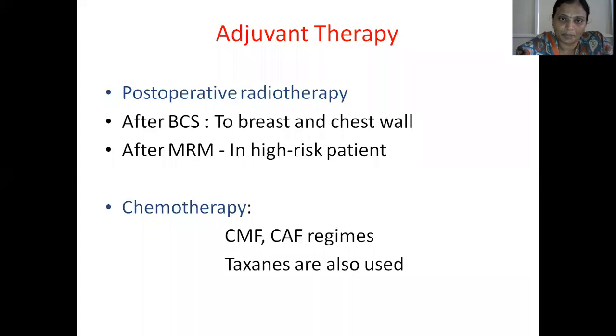Coming to adjuvant therapy. After the surgery, post-operative radiotherapy should be given. After breast conservative therapy, definitely it should be followed by post-operative radiotherapy. We have to give it to the breast and the chest wall. Post-operative radiotherapy after MRM, we will give in high-risk patients, like if there is any family history, or lymph nodal status, which is a bad prognostic factor, such as involvement of more than 5 lymph nodes.